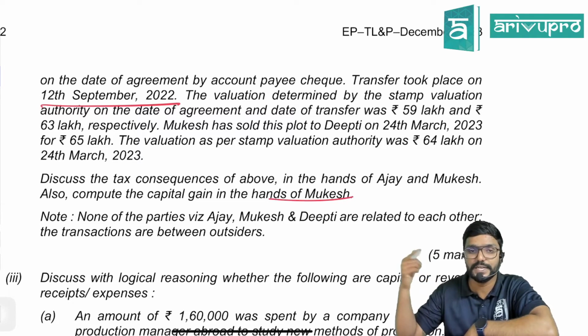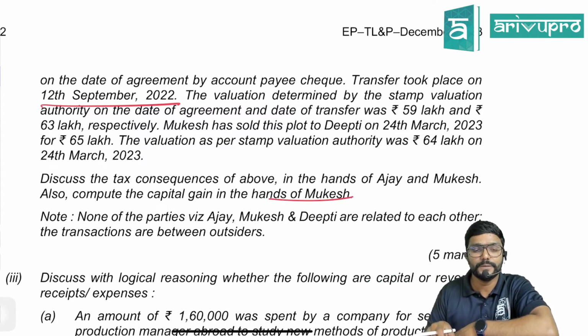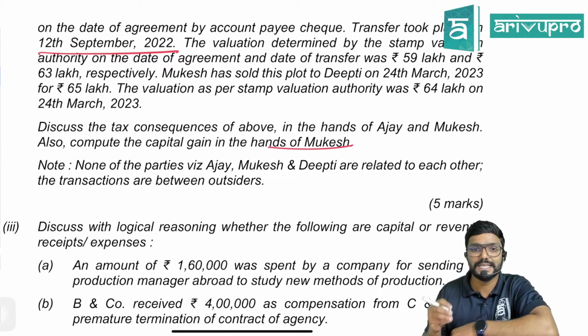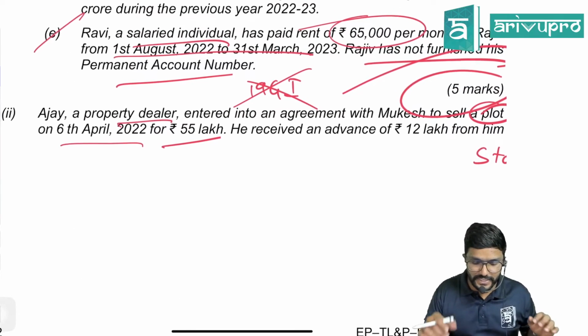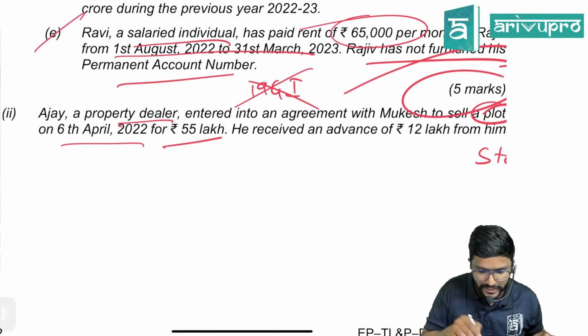That is when he further sells it to Deepthi, guys. Note, none of the parties, that is Ajay, Mukesh and Deepthi, are related to each other. The transactions are between outsiders. Okay, guys, what is the transaction here? See, for the seller, we have to check first. Who is the seller? Ajay.